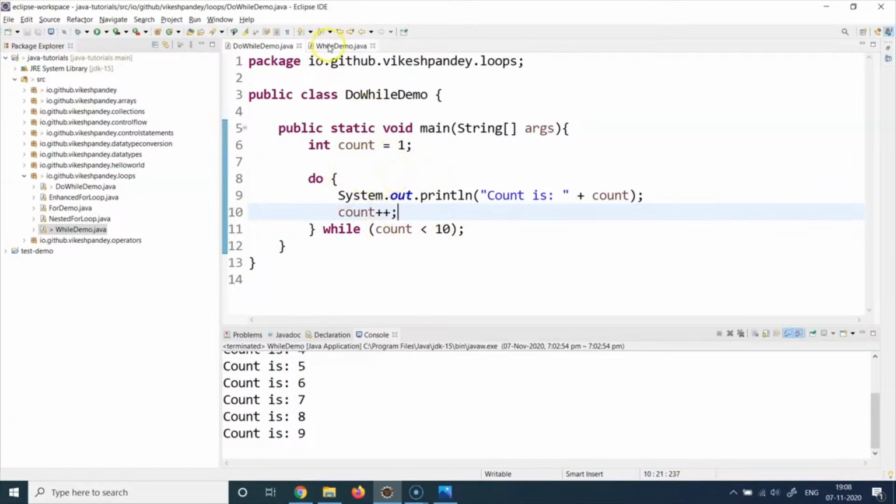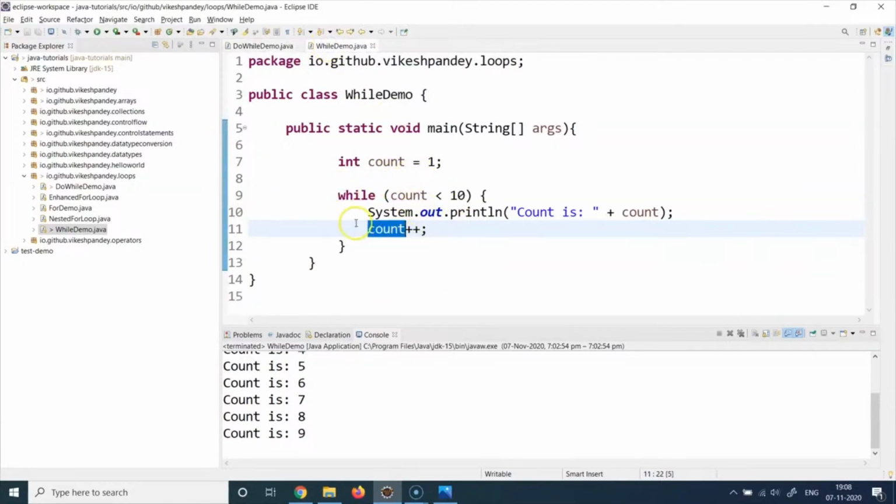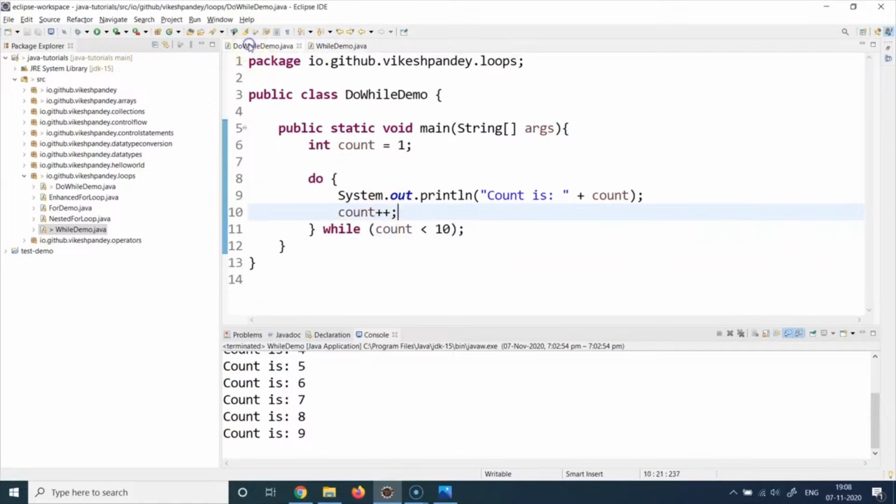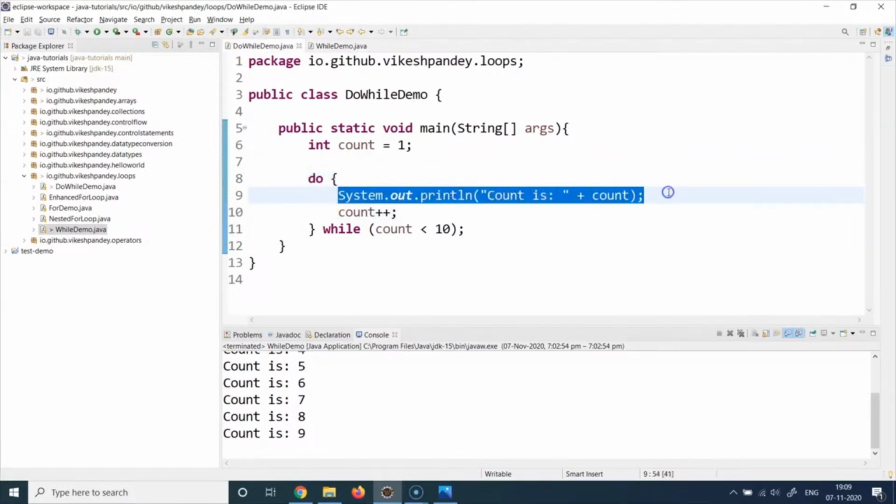If that is not your use case, you can use the simple while loop, which is described here in this program. So coming back to the do while, I say do, and then I'm saying print this particular statement without checking anything. This will be executed for the first time without any condition check at all. This will just work as is, like a normal Java statement.